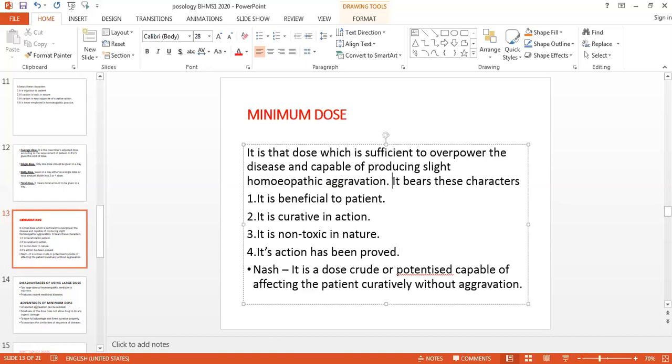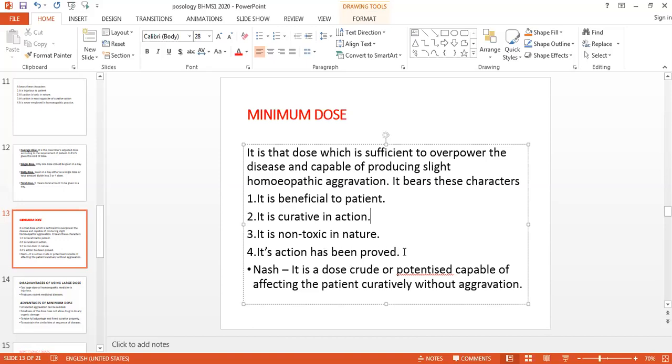It is an amount of medicine which though is in a small quantity, लेकिन वही small quantity it will interfere with the action of the vital force, and it is very sufficient to stimulate that vital force, to stimulate our immune system, and hence it is very beneficial to the patient. It is curative in action, it is not toxic in action, and its action has been proved.